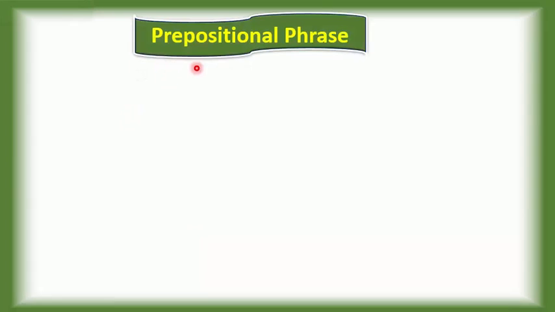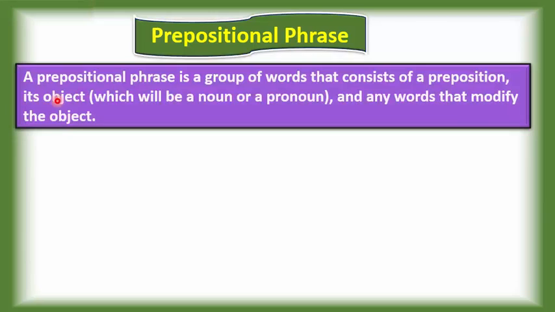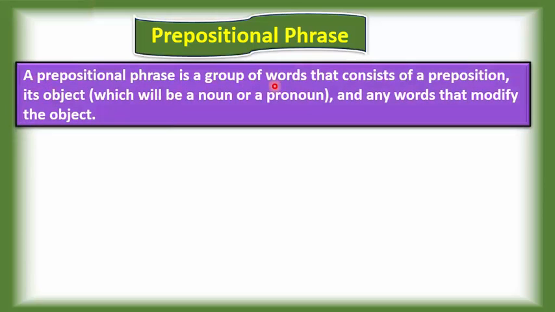Now what is a prepositional phrase? A prepositional phrase is a group of words that consists of a preposition, its object, which will be a noun or pronoun, and any words that modify the object.